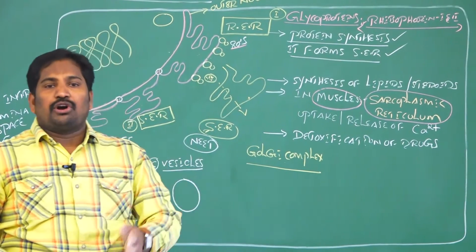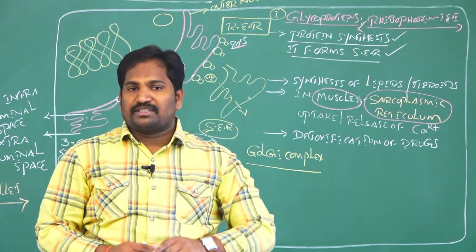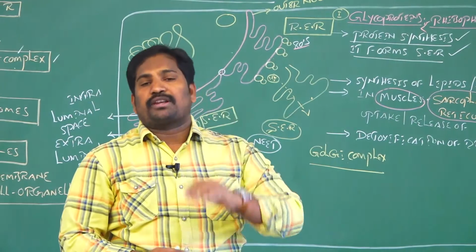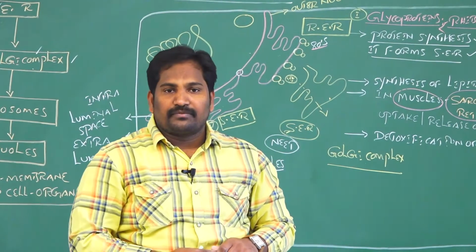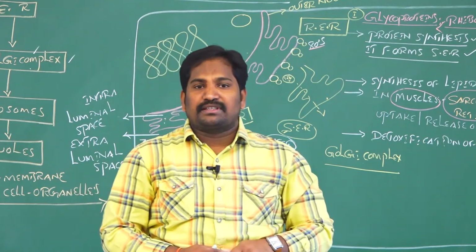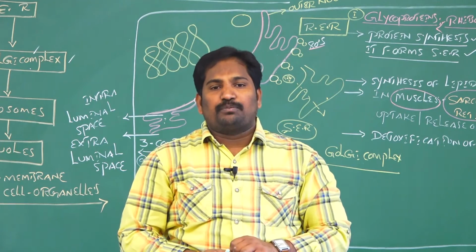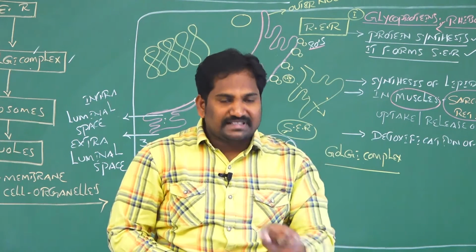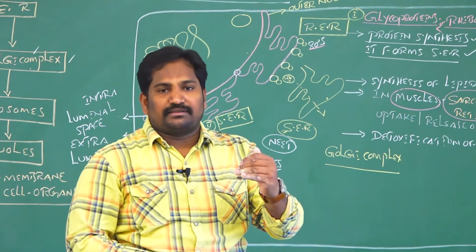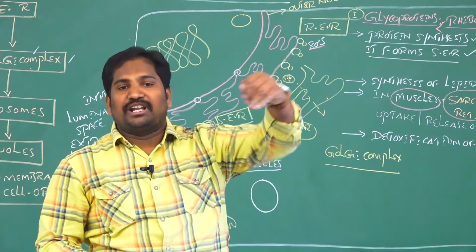These are the details about endoplasmic reticulum. Once again, I recall the headlines. The first endomembrane system cell organelle is endoplasmic reticulum, simply called ER. It was first discovered by K.R. Porter. It is a single membrane bound cell organelle seen in eukaryotes. It is an endomembrane system cell organelle, mainly made up of three components: cisternae, tubules and vesicles.